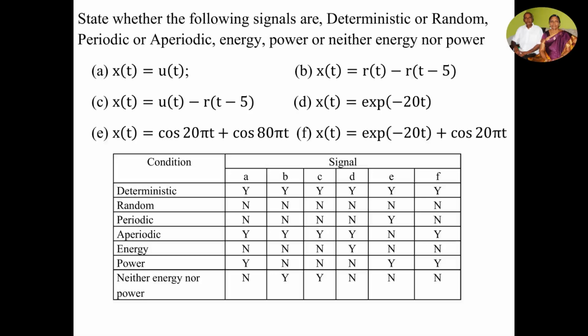It is not random and it is not periodic. It is an aperiodic signal, it has infinite energy and finite power, so it is a power signal and not an energy signal.